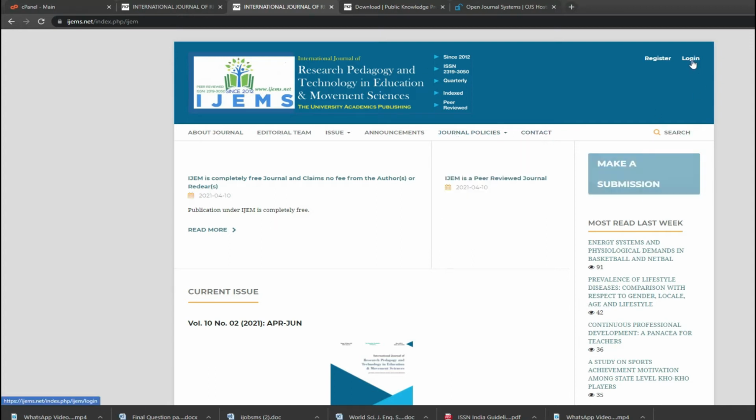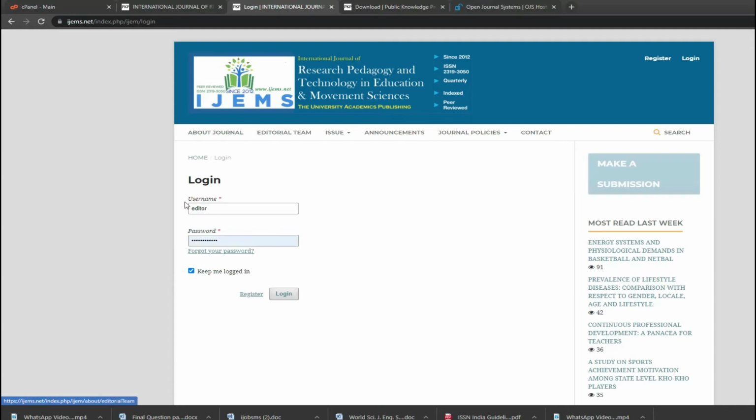What you can do is, on the blank page, this is your OJS system, you go to login. When you go to login, this is the username and password that you created at the time of installing it into cPanel. You can create it afterward also, because I've already done it, so it appears like that. If you haven't done it, it will give you the option to create your username and password. Again, you go to login.